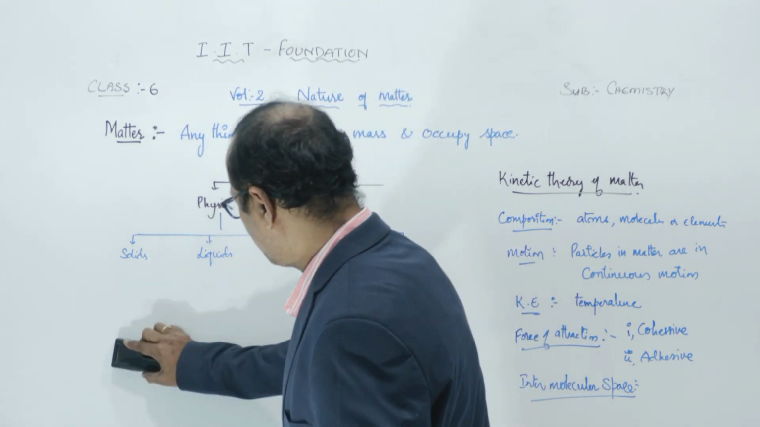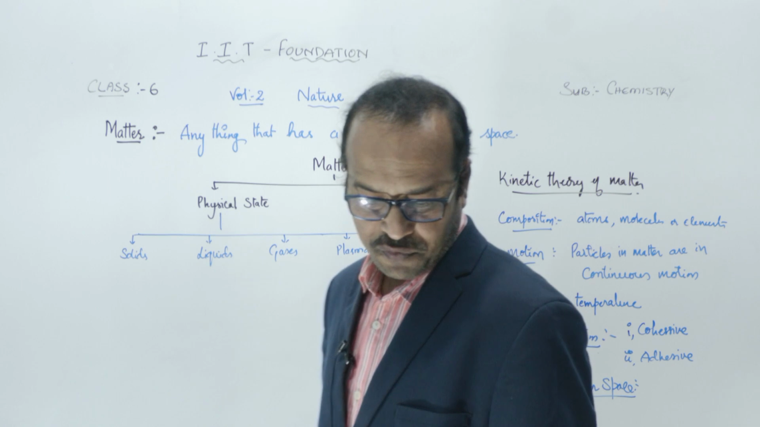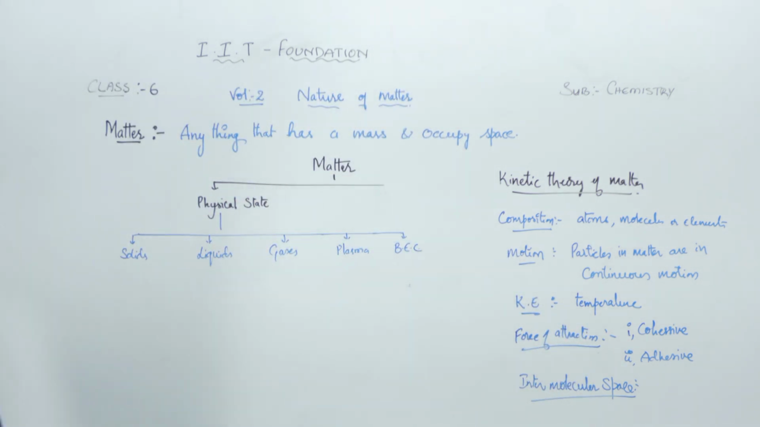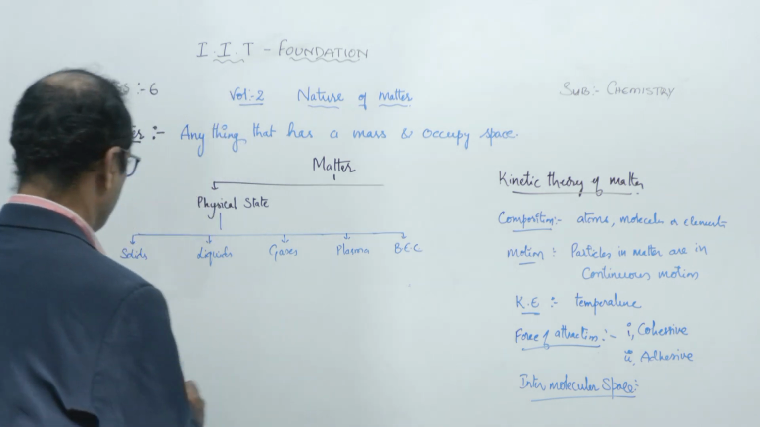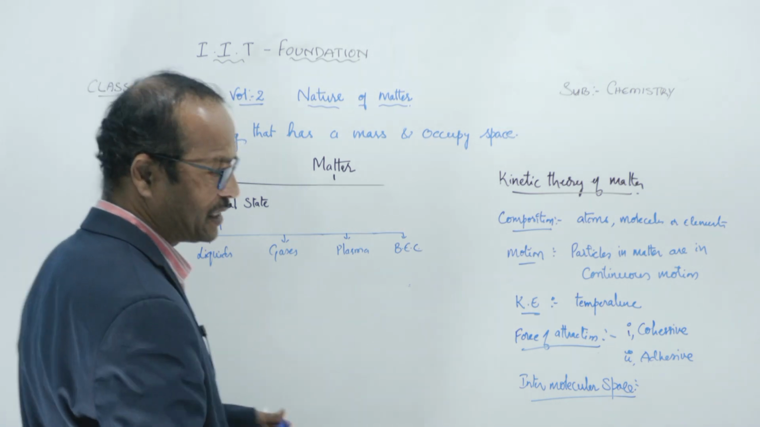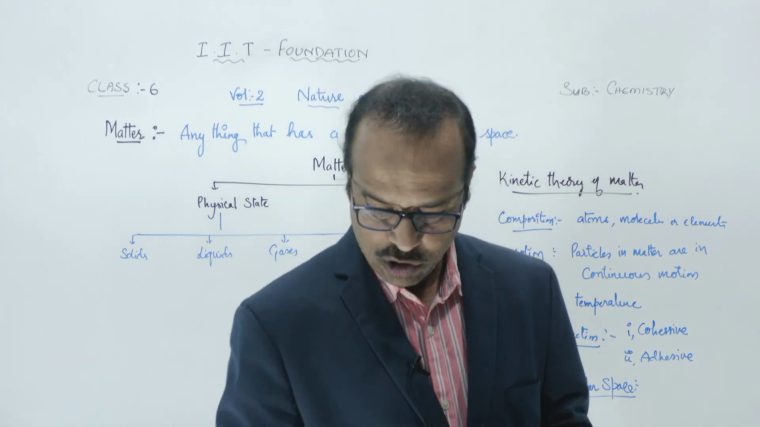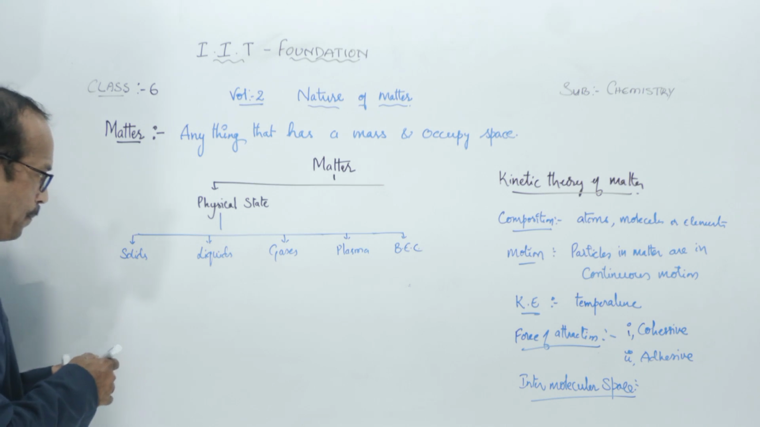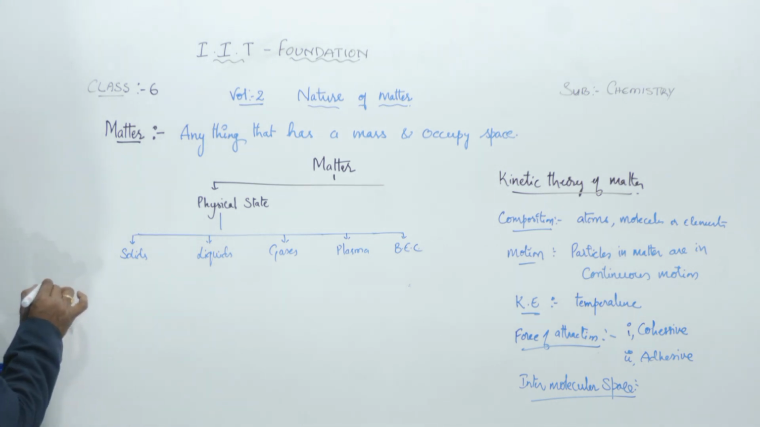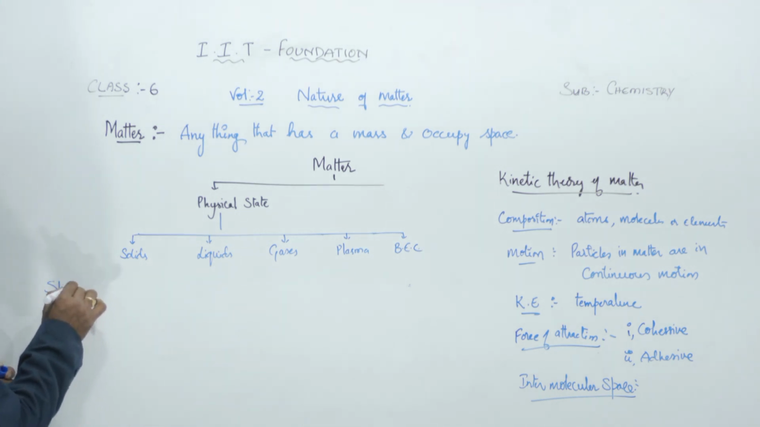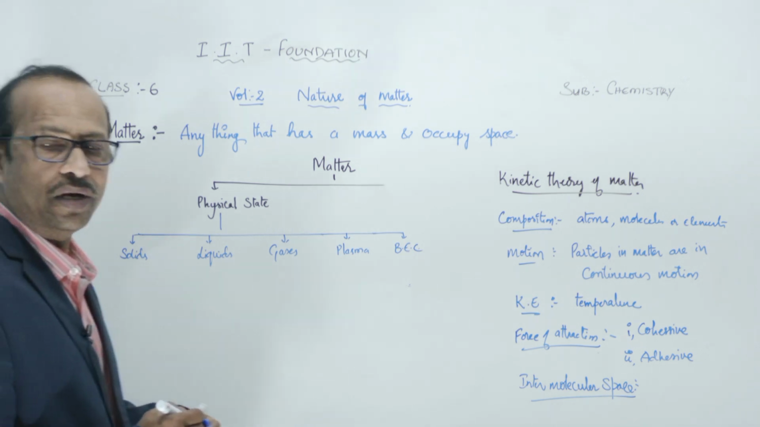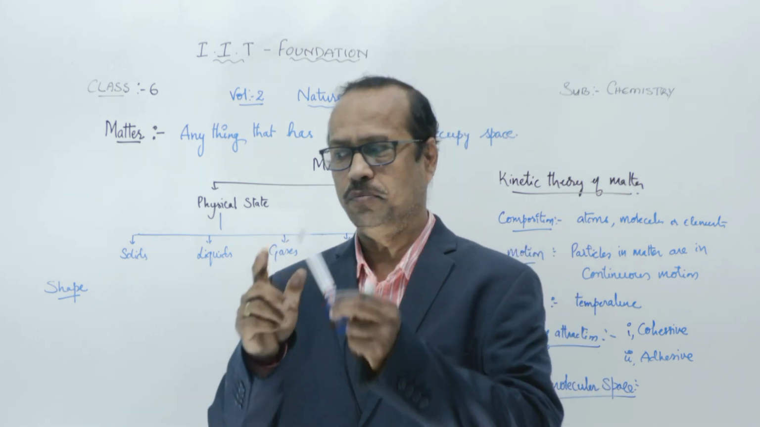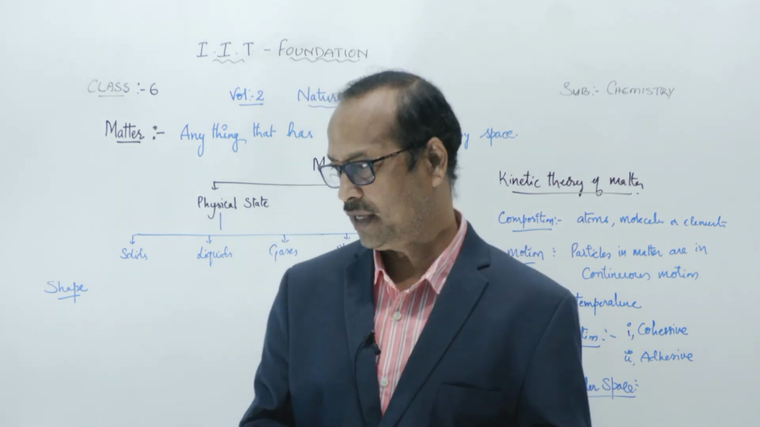Now let us see the next topic. The next topic is the difference between solids, liquids, and gases. So first, if you come to the shape, solids have a definite shape. For example, you see, this is called a cylindrical shape. This is a solid, which has the cylindrical shape.